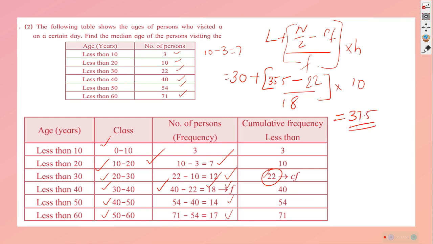I can do it because I am simply doing it on the computer, but you will be solving it, subtracting, dividing, adding it with 30, then multiplying with this 10, and you will get the answer 37.5. The median age of the persons visiting the museum became 37.5 years.